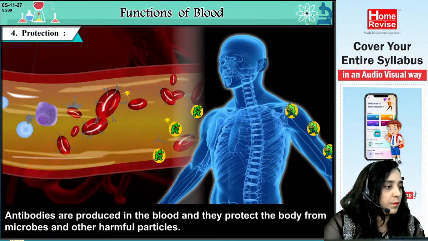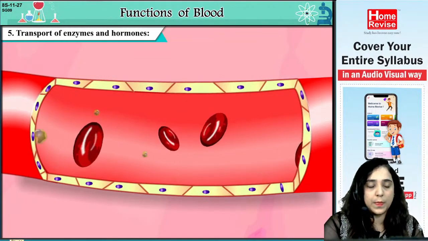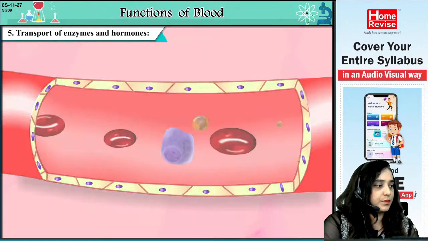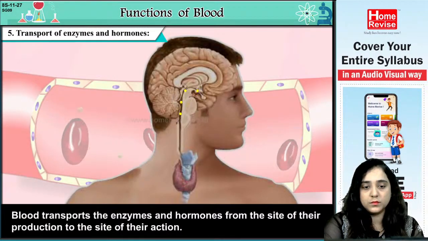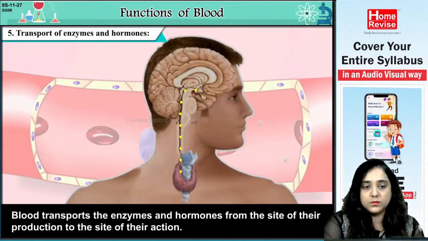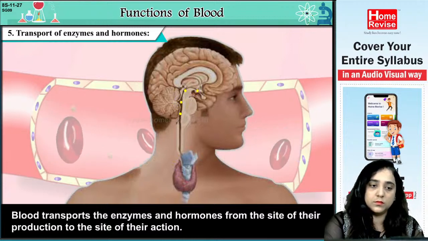Okay. 5. Transport of enzymes and hormones. Blood transports the enzymes and hormones from the site of their production to the site of their action.